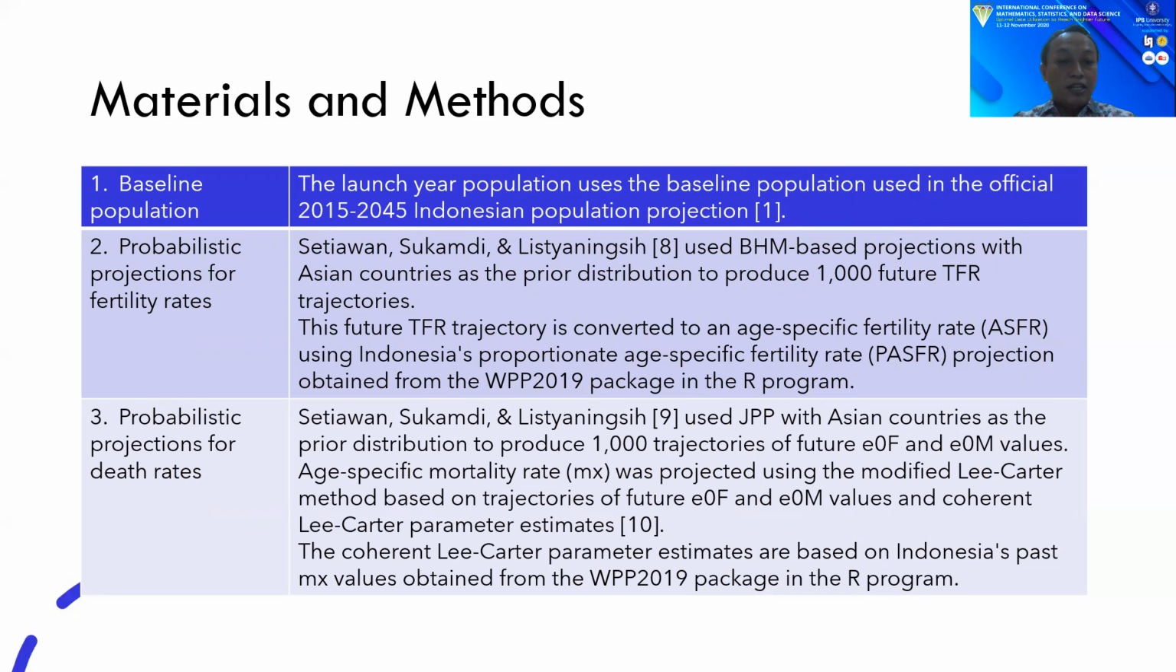Setiawan, Sukamdi, and Listianingsih used JPP with Asian countries as the prior distribution to produce 1,000 trajectories of future e0F and e0M values. Age-specific mortality rates were projected using the modified Lee-Carter method based on trajectories of future e0F and e0M values and coherent Lee-Carter parameter estimates. The coherent Lee-Carter parameter estimates are based on Indonesia's past mx values obtained from the WPP 2019 package in the R program.